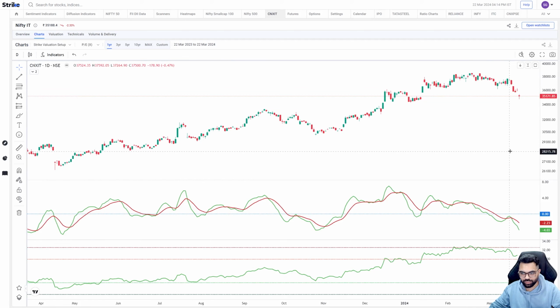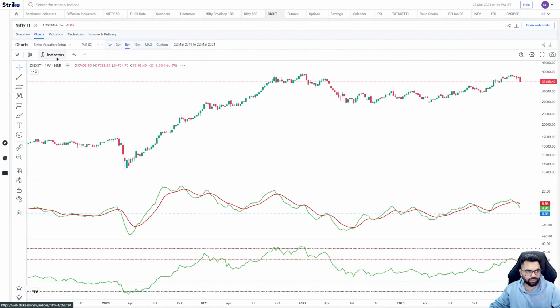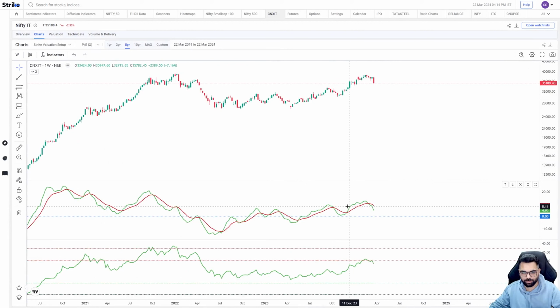So this is a 1 year chart. You can see it has pulled back from the +2 standard deviation zone. Similarly, if I shift to 5 year, here I can see the PE ratio has touched the +1 standard deviation. That is the first overbought line, and now the weekly momentum seems to be losing. So these are the observations on the IT index.